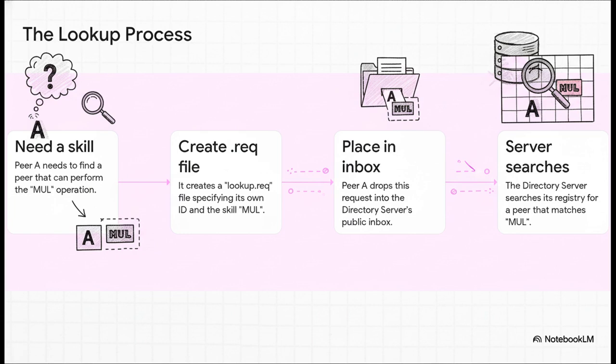Peer A creates another one of those simple text files. This time, it's a lookup request. It puts its own ID in there so the directory knows who's asking, and then it specifies the skill it needs, MUL. It drops that file into the same public inbox, and the directory server immediately starts scanning its master list looking for a match.